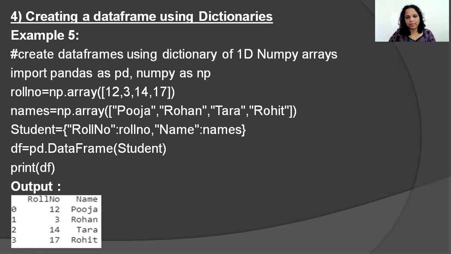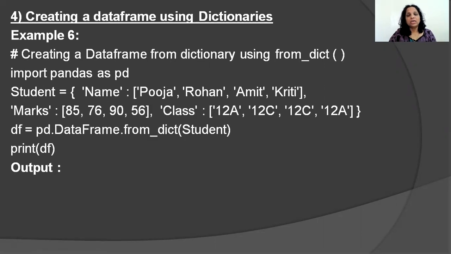Is that clear? Okay. Next, we are going to learn that I can create a data frame using a dictionary, but I can make use of a function named from_dict. Now, why do we need to do that? I will tell you a little later. So if you look at this example here, I have a dictionary. This is definitely a dictionary. I am creating a data frame using a dictionary, but you have to understand this.